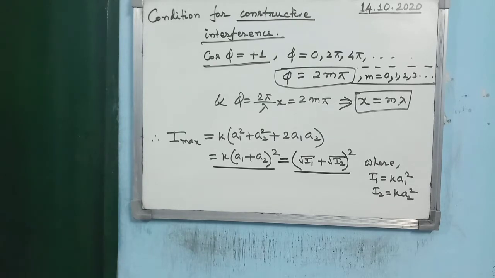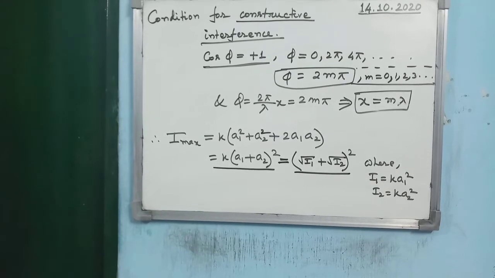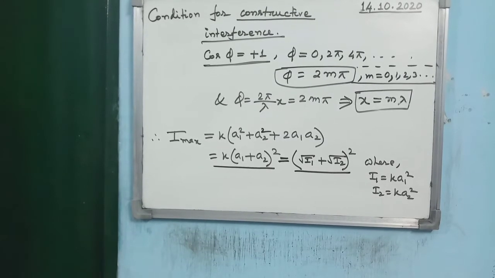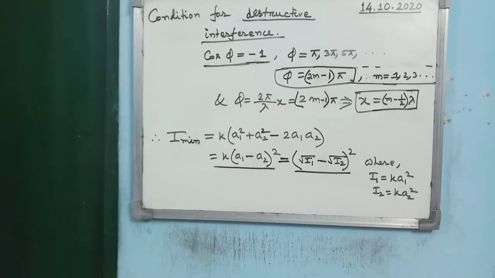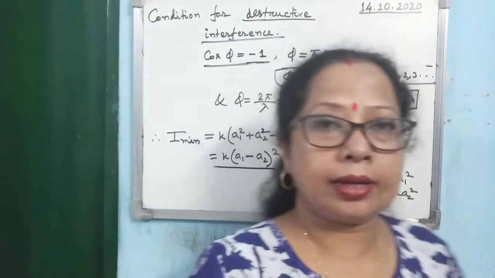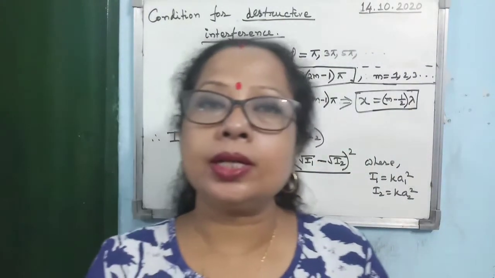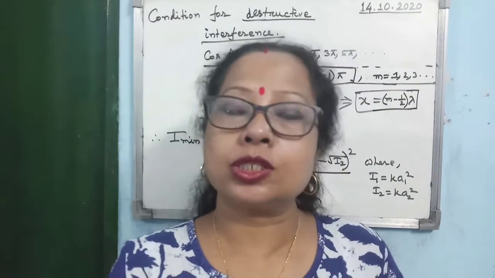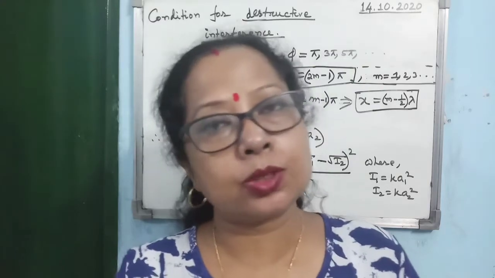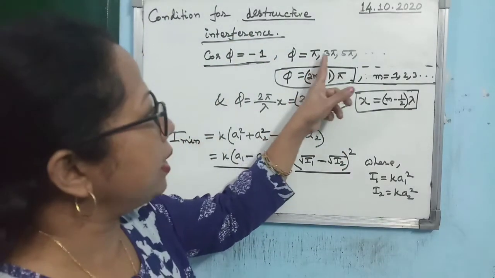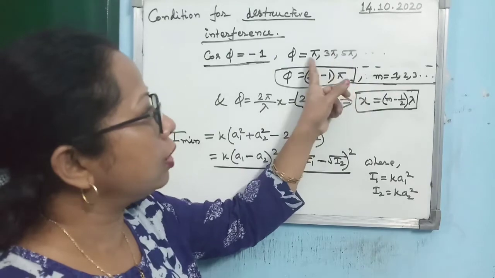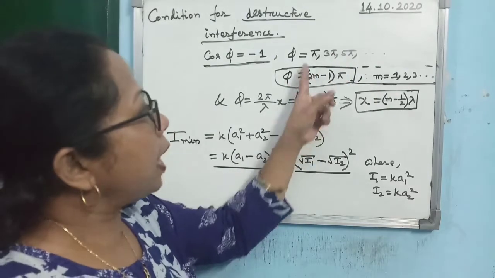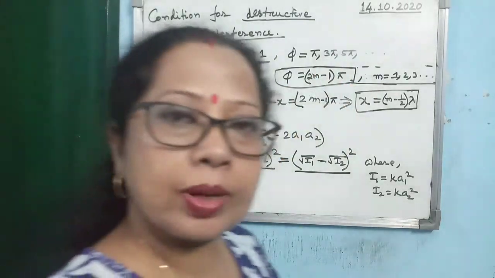Now when the destructive interference takes place, then intensity will be minimum. So what are the conditions for destructive interference? So you see, what is the condition for destructive interference? Cos phi should be equal to minus 1. So when cos phi is minus 1, then what is the general solution for phi? We know cos 180 degree is minus 1, then cos 3 pi is minus 1, cos 5 pi is minus 1. So the general solution is pi, 3 pi, 5 pi. So you see, you are getting the odd multiples, isn't it? So how you can form odd multiple? 2m minus 1, isn't it?